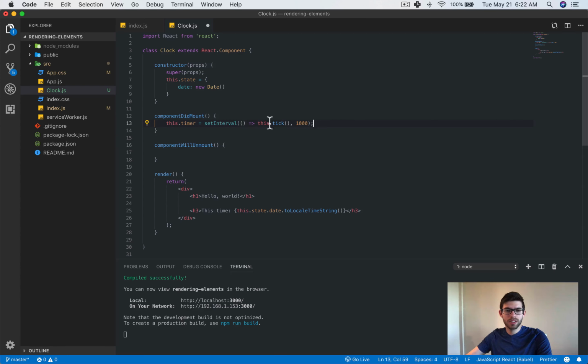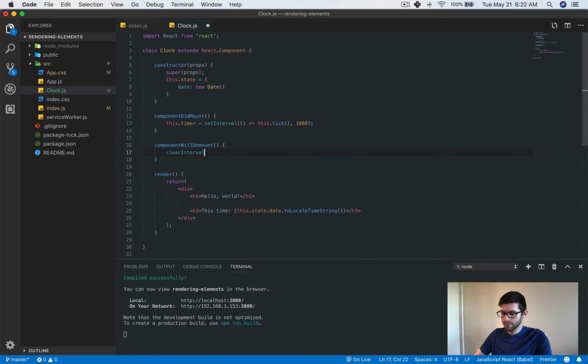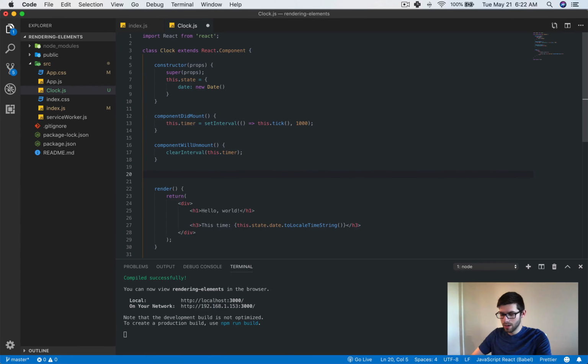Yeah, so we're basically setting an interval inside of here, right? Where every 1,000 seconds, we're just calling this tick method that doesn't actually exist yet. We are going to add it, but inside of componentWillUnmount, what we're going to do is say clearInterval, which is going to clear the resources that we had just taken up with that setInterval. It's going to clear timer. Okay, and now we can add our tick method.